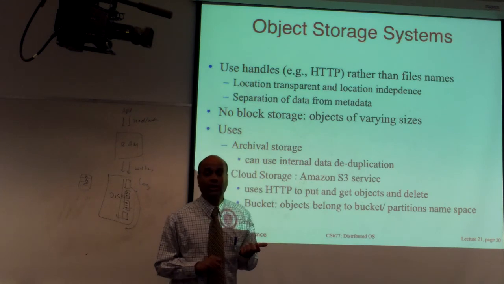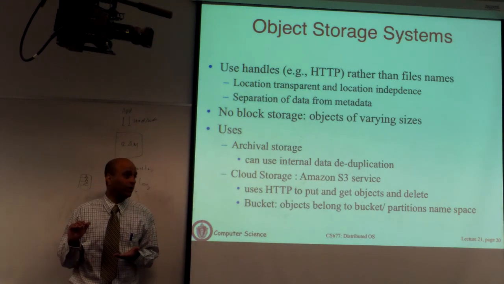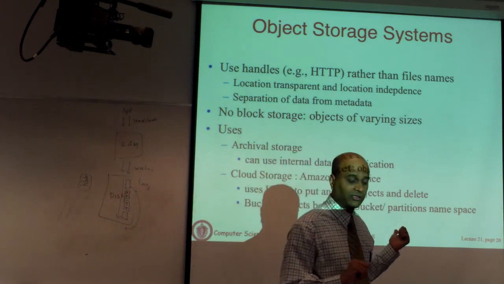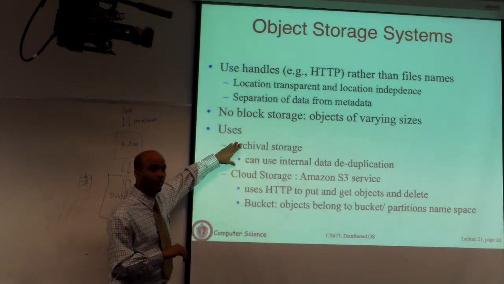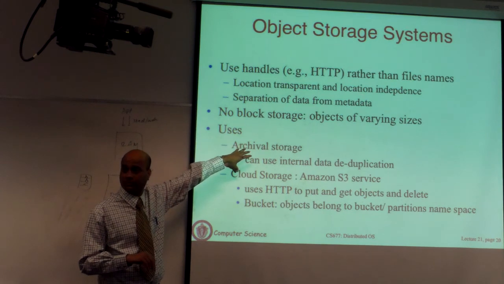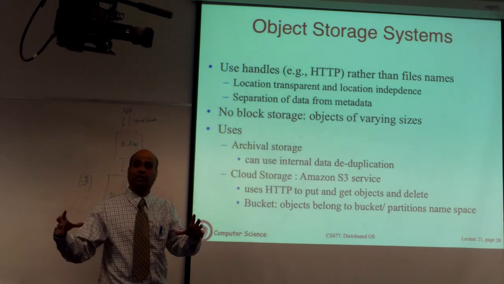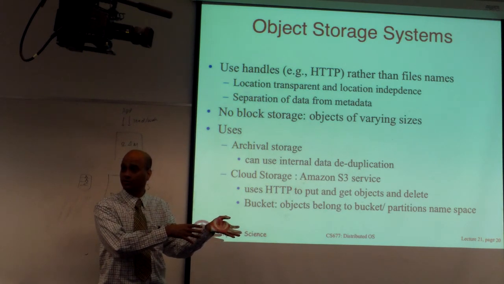Okay. So you can use an object-based system and layer a file system on top, or you can simply deal with objects. This kind of system has become very popular in two scenarios. One is for backup purposes. Object storage systems are very popular for backups. You can take an entire dump of a file system, make that one large object, and put it into an object storage system.